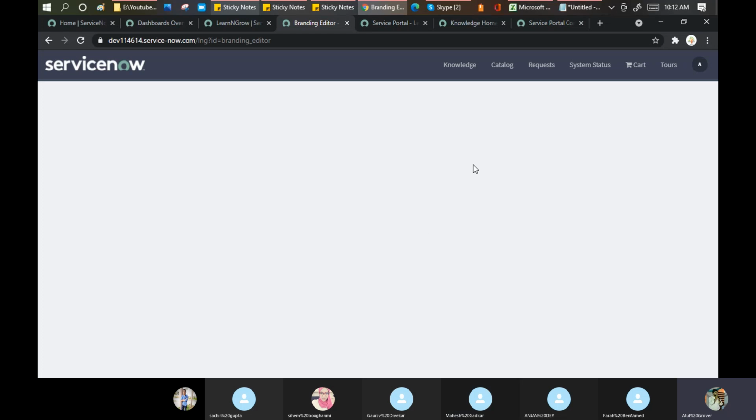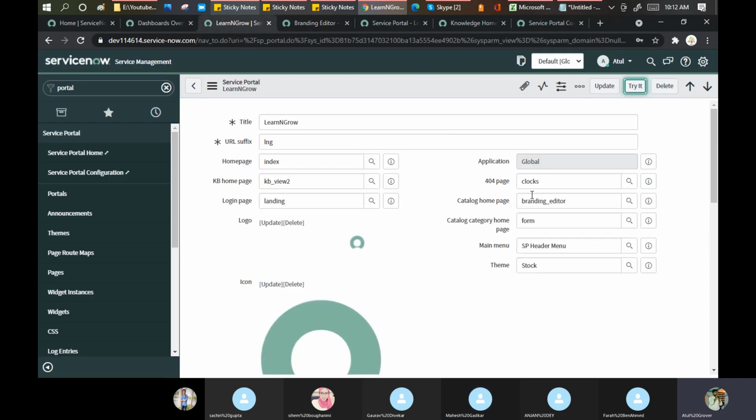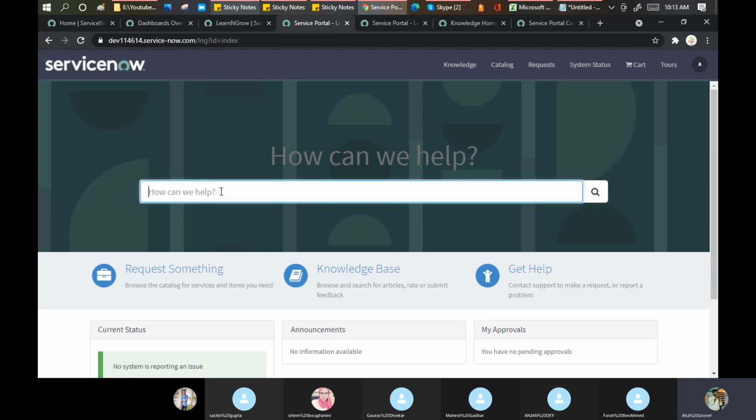Something happens. See, earlier it was showing the browser, but now it's showing like this. Where is it coming from? It is coming from the catalog homepage and category homepage. Because we are not able to see the category, we cannot proceed further on that part. Okay, or let me do one thing. Let me go to the homepage here and try to find out.